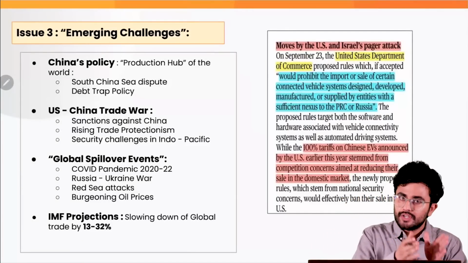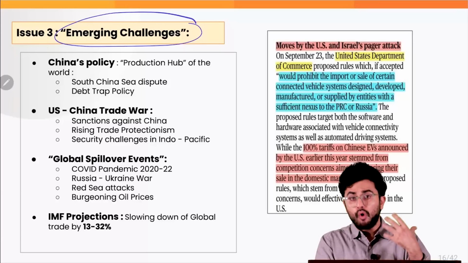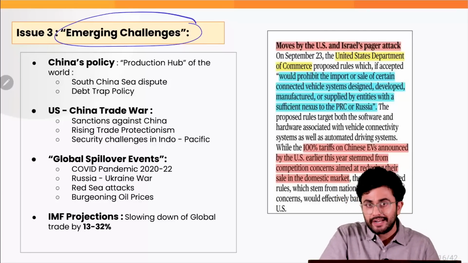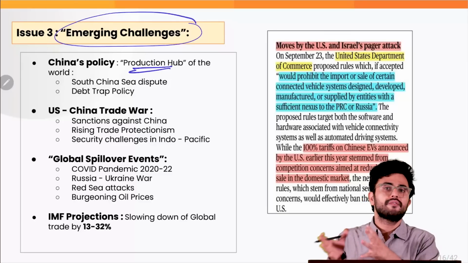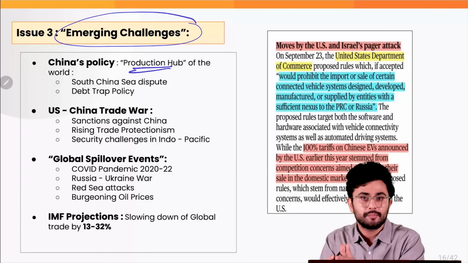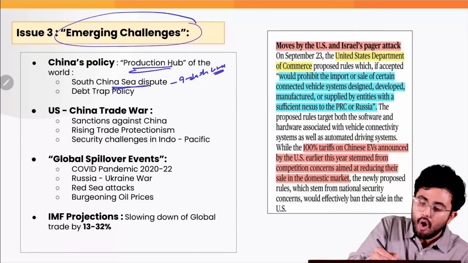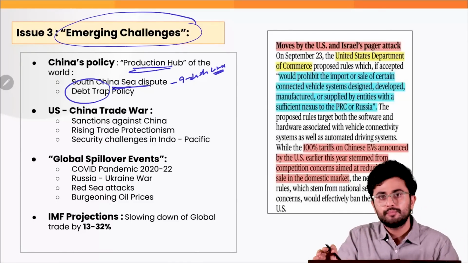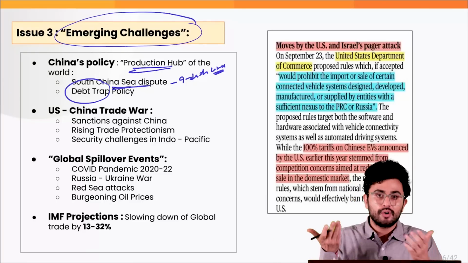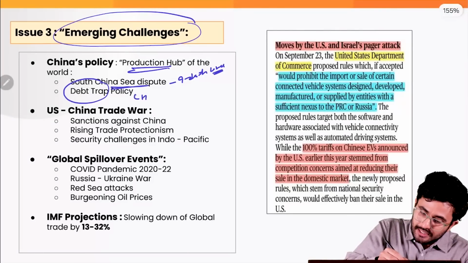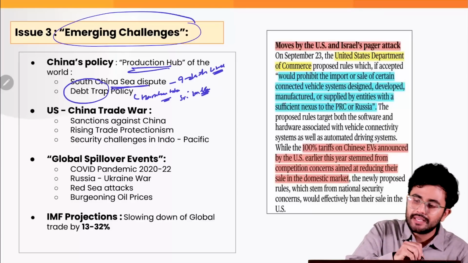The third major issue, which has been highlighted by the article as well, is that there are certain emerging challenges. First is obviously that China wants to become the superpower. It wants to create a unipolar world, where it becomes the production hub of the world. So it is creating a lot of disputes which are hampering the logistics supply, such as the South China Sea dispute under the 9-dash line which it has, or the kind of debt trap policy which it is imposing on other small economies. Thus they are becoming dependent on China, and thus they will end up buying the products of which country? Obviously China. Such as the leasing of Hambantota port of Sri Lanka, or the kind of investment it is making in Africa.